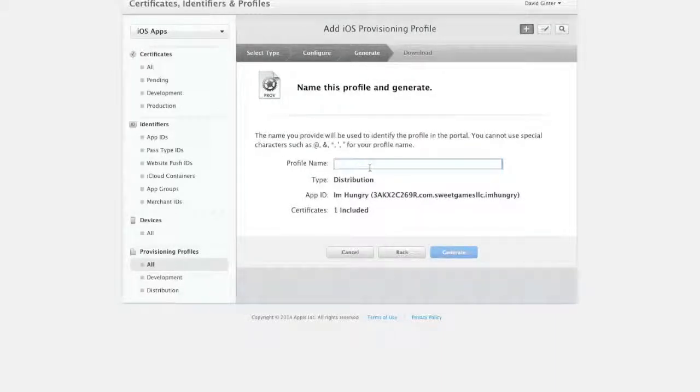And just like before, we're going to say I'm hungry dash, and this one is distribution. And you could put distro, that's fine too. It doesn't matter what you put, it's just to keep it unique to you. You just want to make sure you get the development and distro one separated, so when it comes up in Xcode, you're not going to get confused and pick the wrong one. If you do pick the wrong one, it won't let you upload the app. So making it easy, and as you could see with the previous step, I had a lot of apps in there. You don't want to get them confused, so this is the best way to do it, trust me.